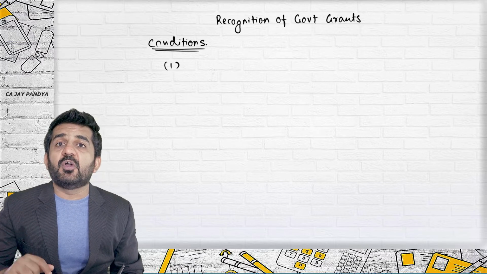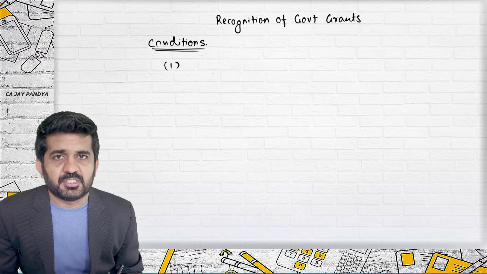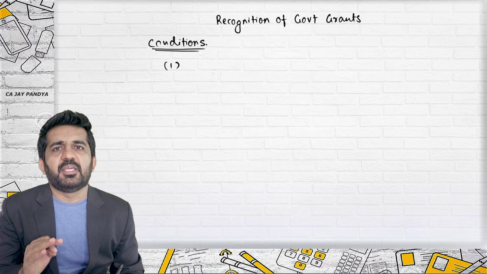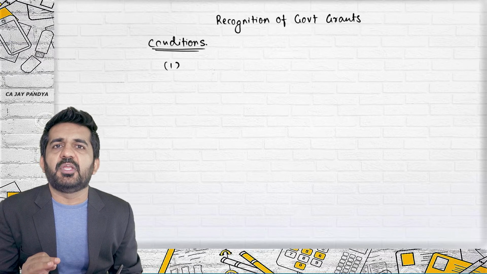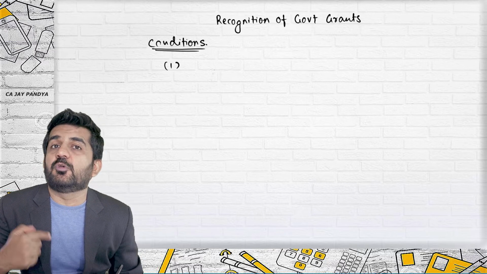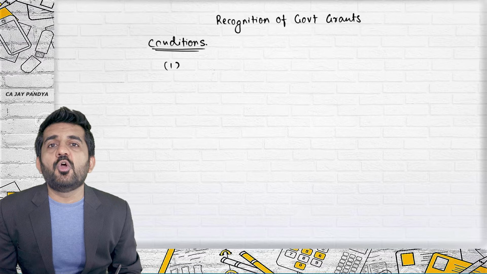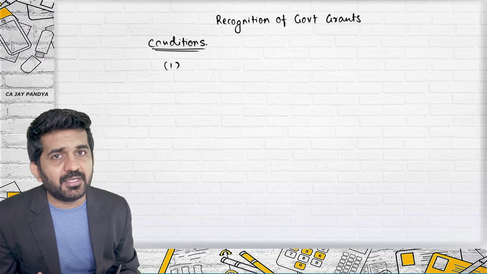So even if government is ready, even if government has passed the rules and regulations that the 5 crore rupees grant will be given, this grant cannot be recognized as income in our books of accounts. Because even if it is received, it will be refunded. We cannot satisfy the conditions which are attached to this government grant.